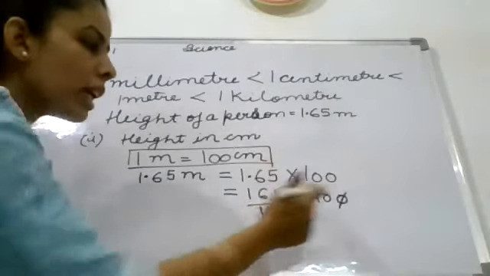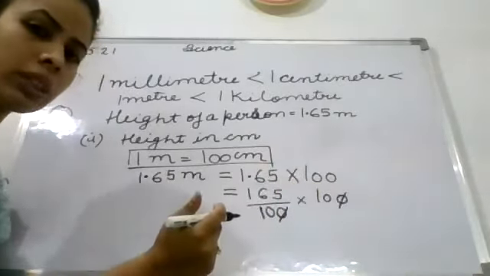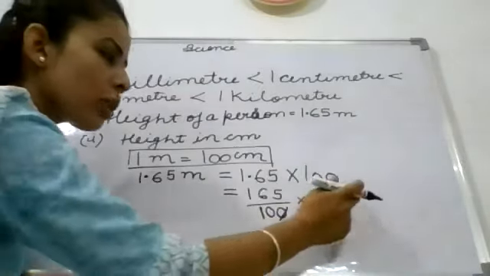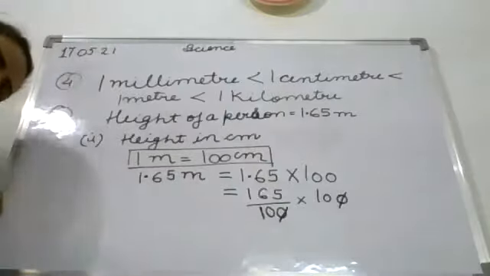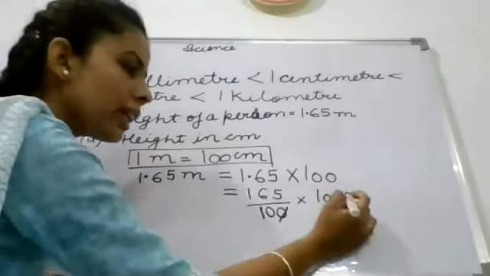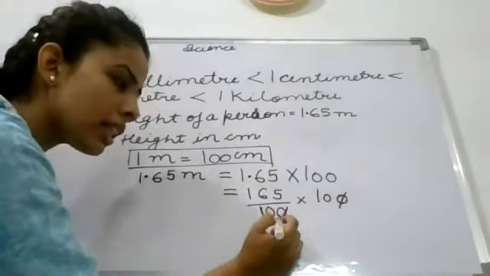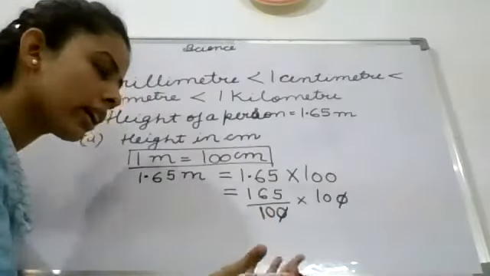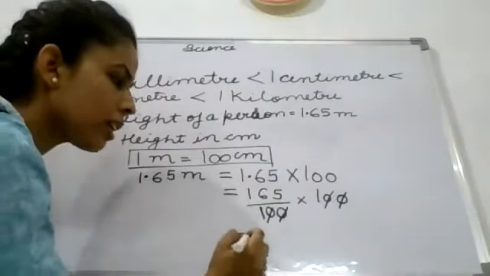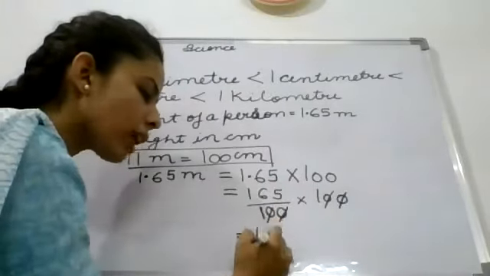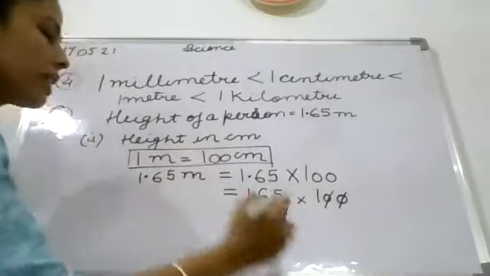Okay, you cannot cut similar ones. Clear? So one should be in the numerator and other should be in the denominator only, then you will cut. So here 1 0 is in numerator and other is in denominator. I can cut it. And the other 0 I will also cut. So the answer, 165 multiplied by 1 is 165 centimeters.